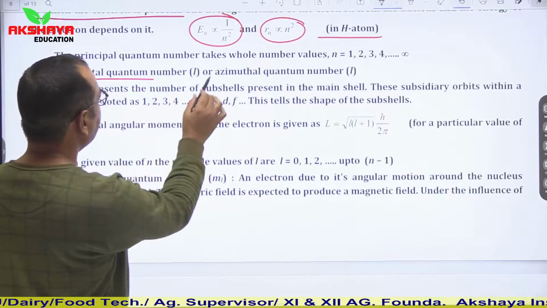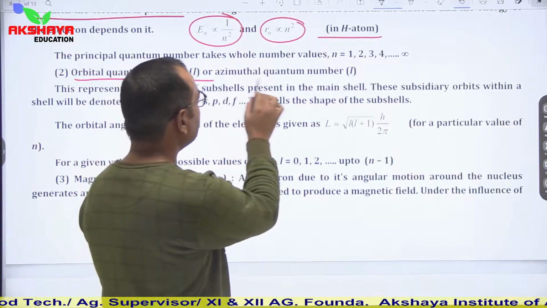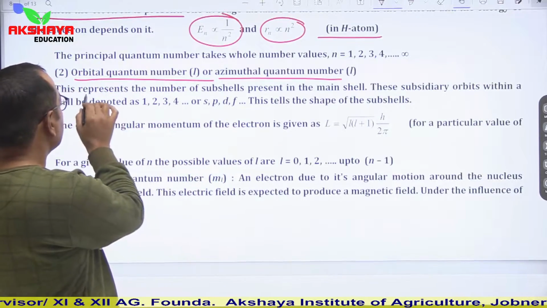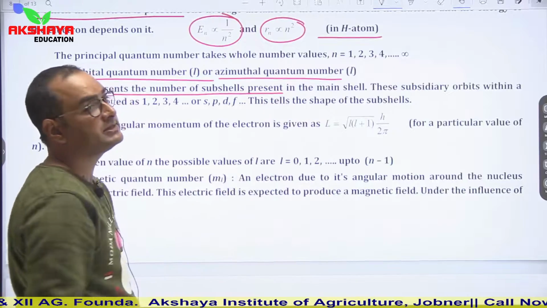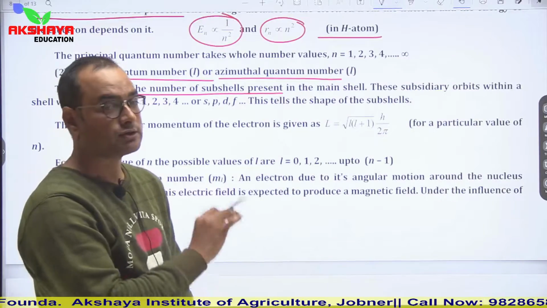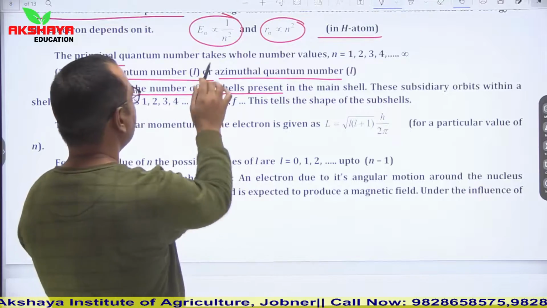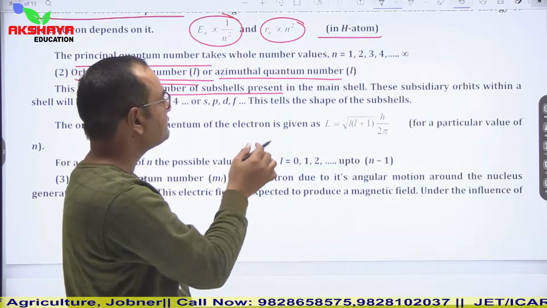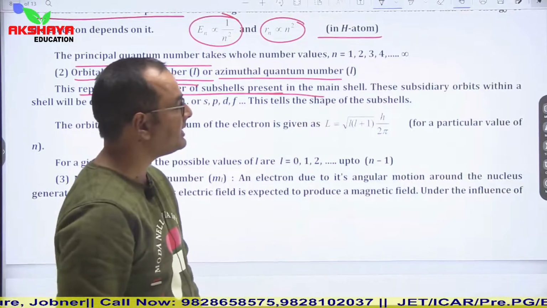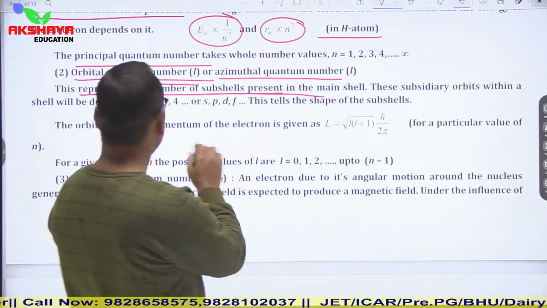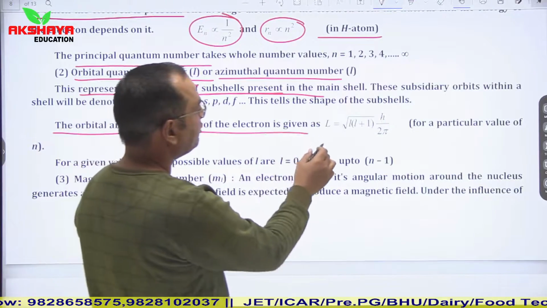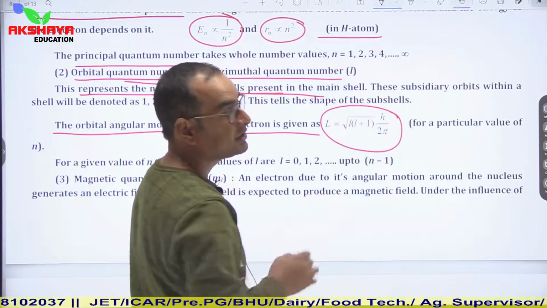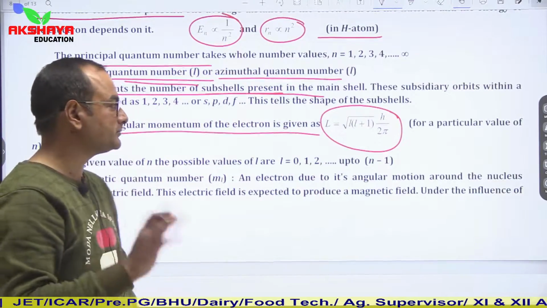Then the orbital quantum number, or azimuthal quantum number. It represents the number of subcells present in the main cell. The principal quantum number gives information about the whole cell, while the orbital quantum number gives information about the subcells present in the main cell. Here the orbital angular momentum of the electron is given as L equal to root of l into (l plus 1), where l is the orbital quantum number.